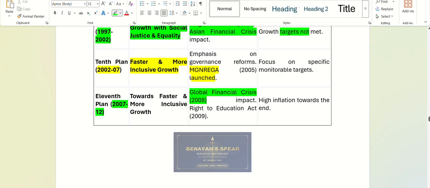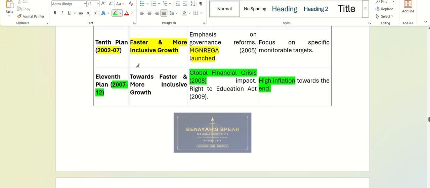What happened in this? Anyone knows? Global financial crisis of 2008. What happened? Sir, the US stock market went low, recession. The stock market crashed in 2008 in the US. Okay, that led to high inflation in other parts of the world, even in India.